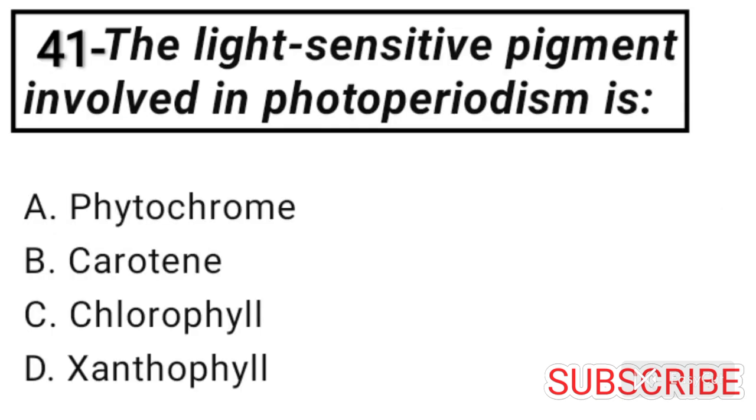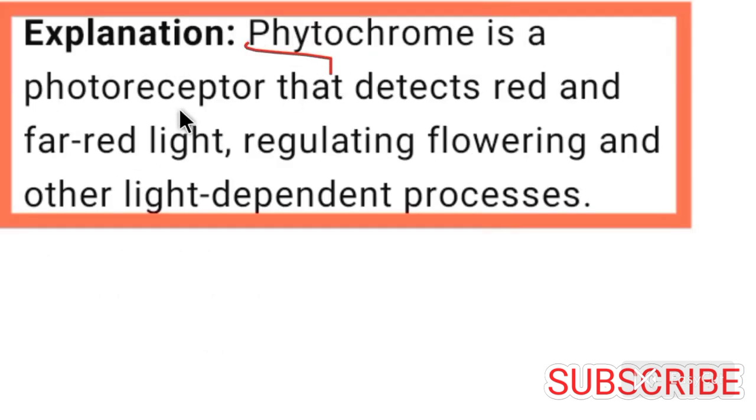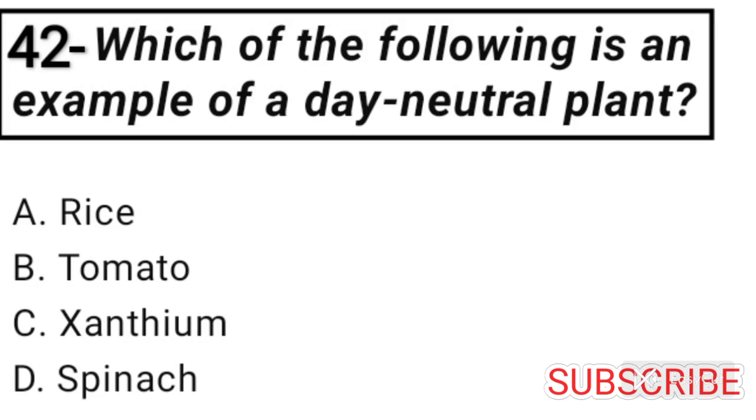Number 41. The light sensitive pigment involved in photoperiodism is phytochrome. So option A is correct for question number 41. Phytochrome is a photoreceptor that detects red and far red light, regulating flowering and other light dependent processes.